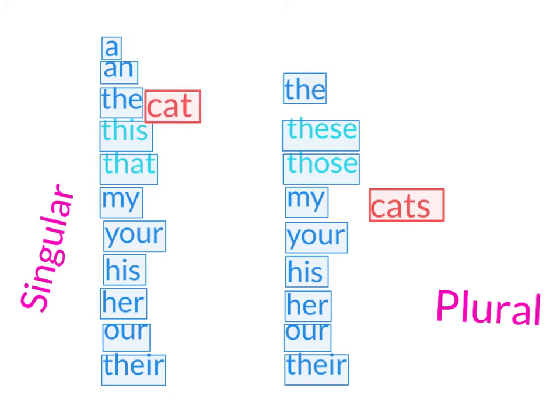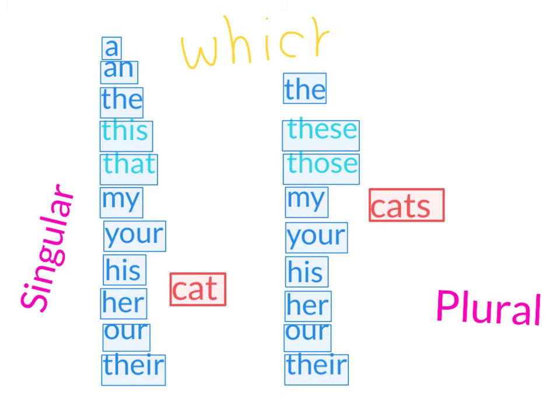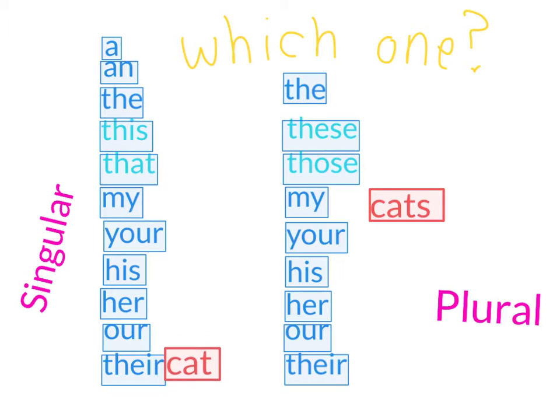A cat, the cat, this cat, that cat, my cat, your cat, his cat, her cat, our cat, their cat. All of these words answer the question that we need to ask, which is, which cat are we talking about? Which one? And we put a little word in front of it to answer that question.